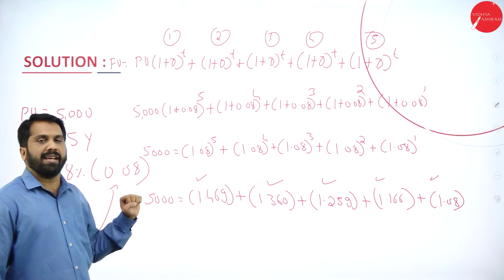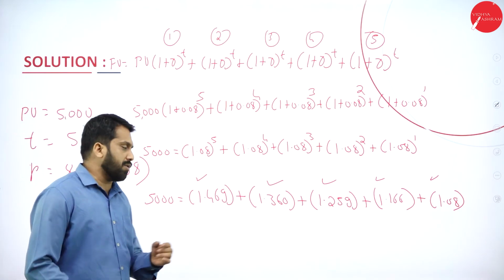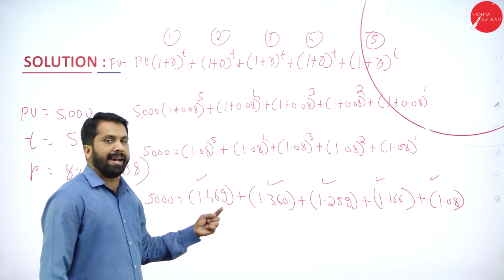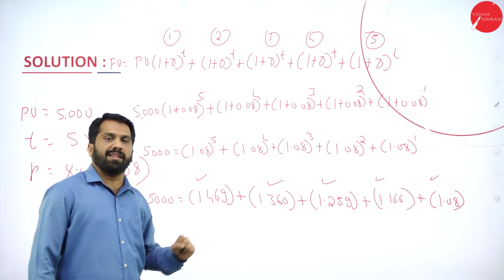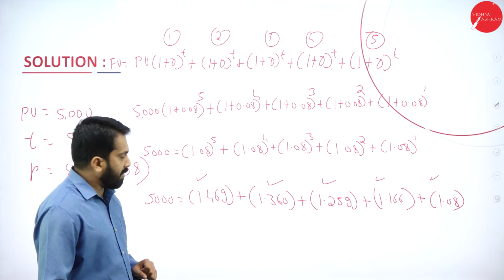Then you have to multiply by 5,000. What we used to do was multiply individually and then add. Here we put everything together and multiply. Now how to multiply this?